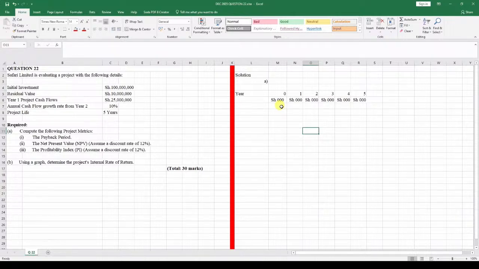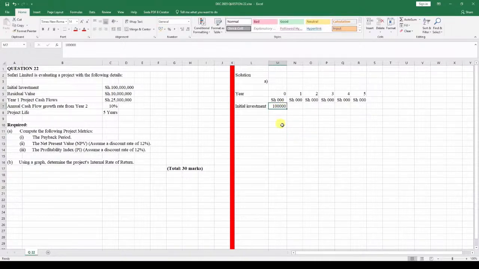From there, we can put the initial investment right here as 100,000. Why am I putting 100,000?